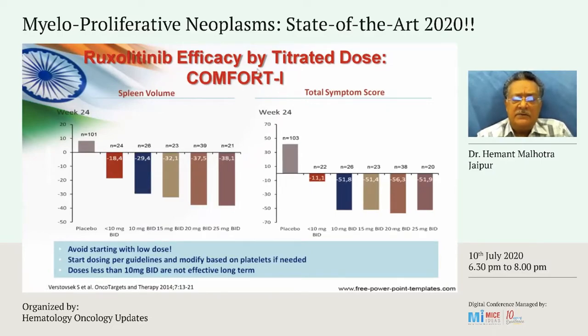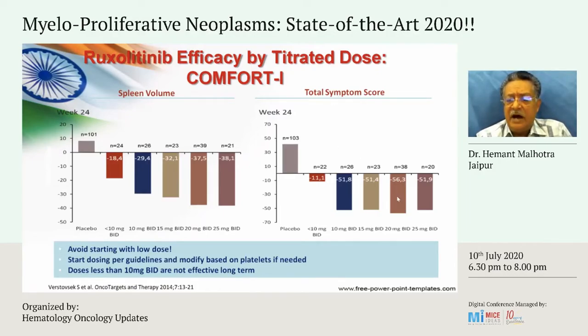All the patients, or the majority of the patients, also had an increase in their body weight while on ruxolitinib. It was also discovered in this study that patients who received the large dose of ruxolitinib, 20 milligrams BD or 25 milligrams BD, had a much more significant response in the spleen volume as compared to those who received lower dose, less than 10 milligrams.